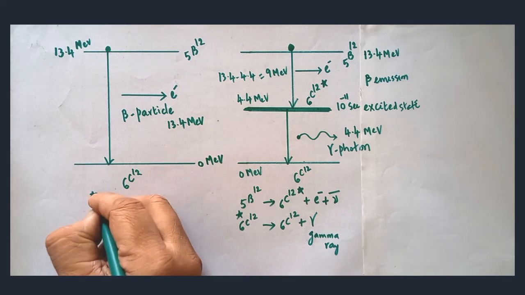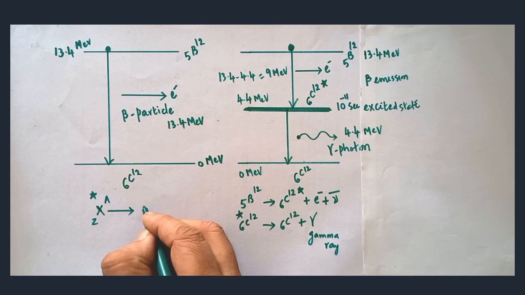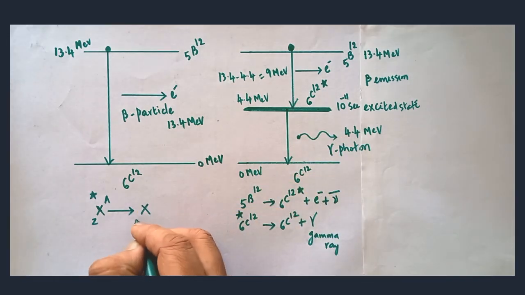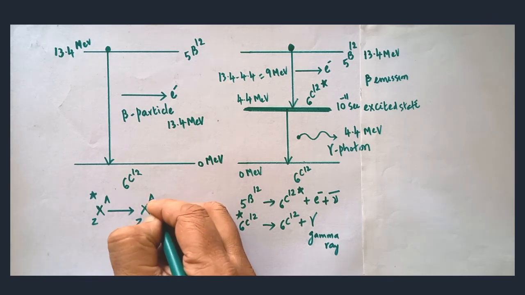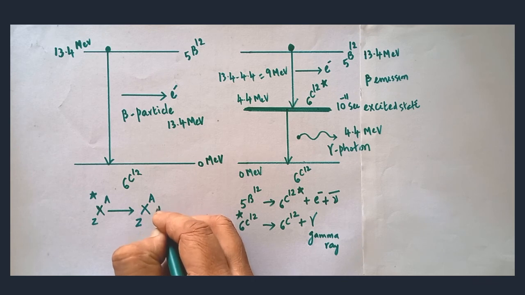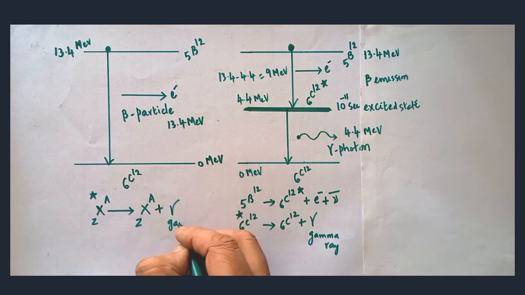It is in the excited state now, that is why we put a star mark. Now it comes down to the ground level, therefore we write the same X. No change in the mass number and atomic number. But which one is emitted? Gamma is emitted. A gamma photon will be emitted. Are you clear?